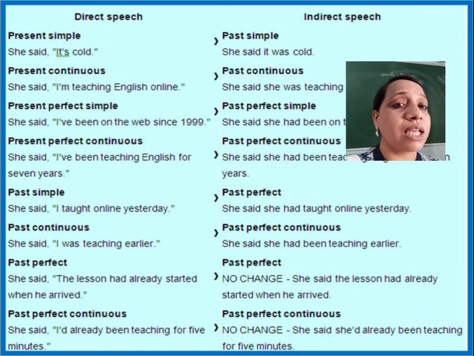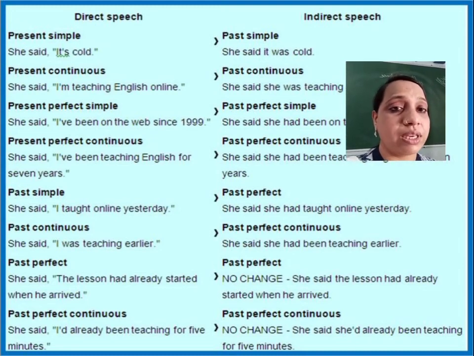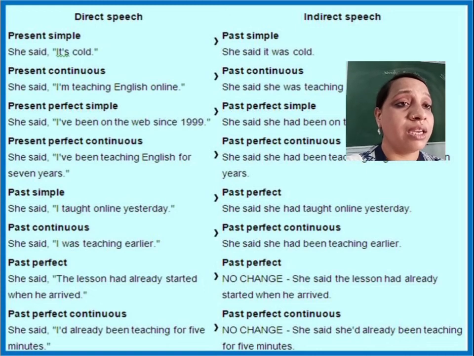Present perfect continuous will change into past perfect continuous. Okay, she said, I have been teaching English for 7 years. So she said that she had been teaching English for 7 years. Simple past tense will change into past perfect. She said, I taught online yesterday. She said that she had taught online the previous day.